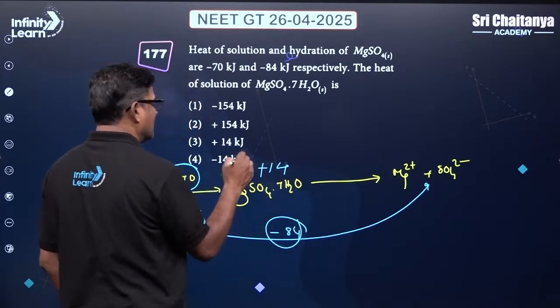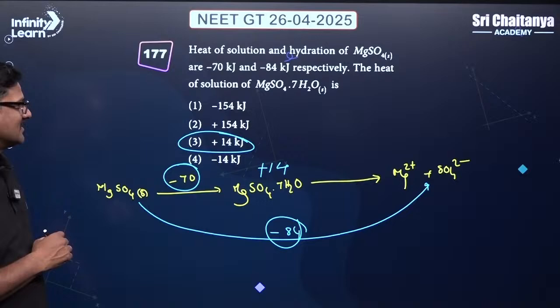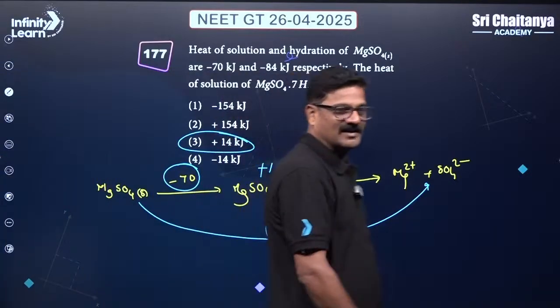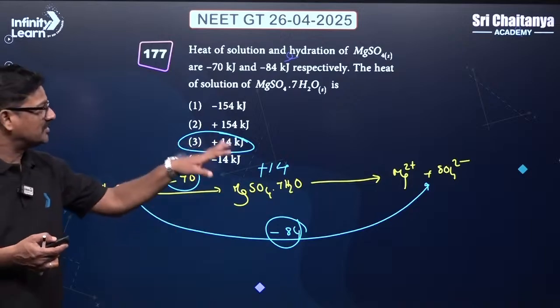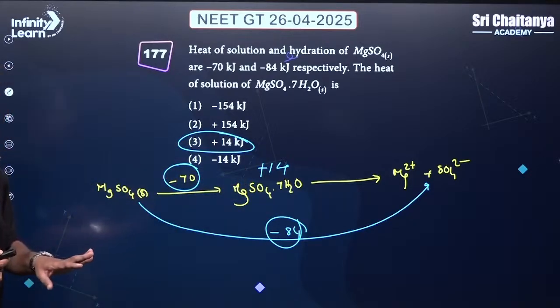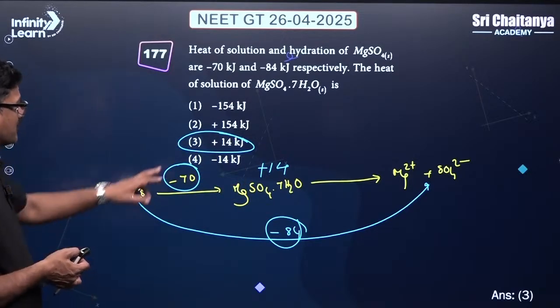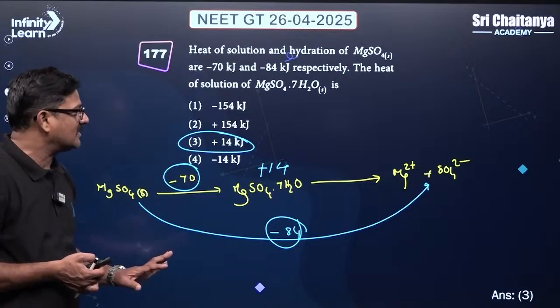Plus 14 is the answer. Understand? Clear? It is thermodynamics, simple heat of solution and heat of hydration. Option 3, 14 kilojoules is the answer.